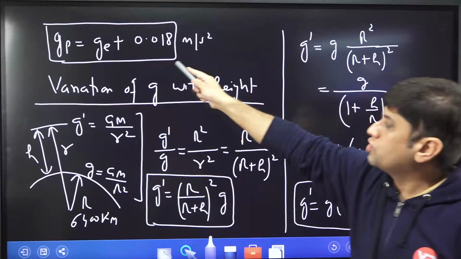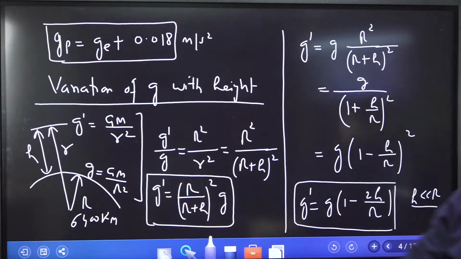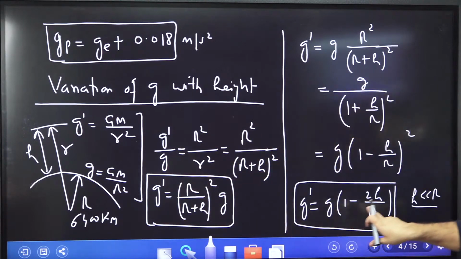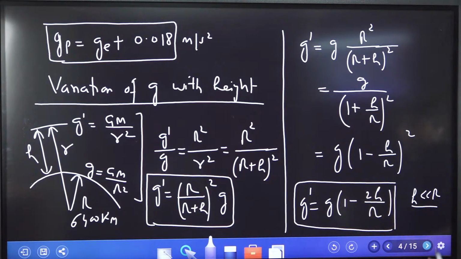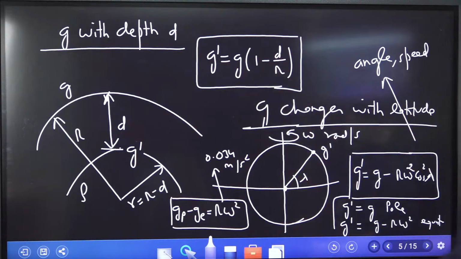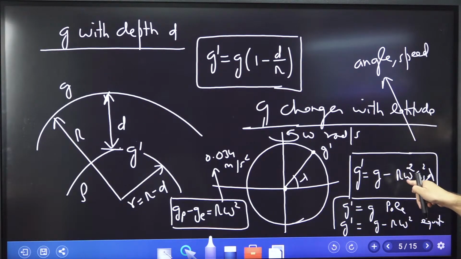After that, I told you that at the pole, acceleration due to gravity is 0.018 more than on the equator. How it varies with the height, I gave you this exact formula and this approximate formula. You will not use this unless h is very small. Then I told you how g varies with the depth. This formula we have to use. Then how g changes with angular velocity and latitude. This formula you need to keep in your mind, and how it is related to angular velocity.